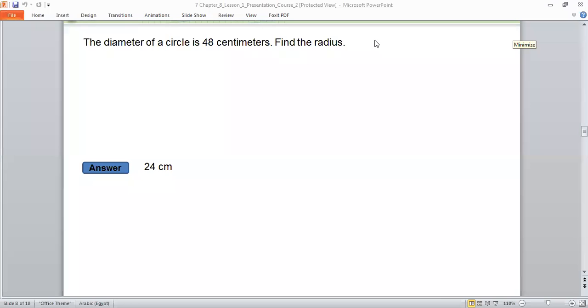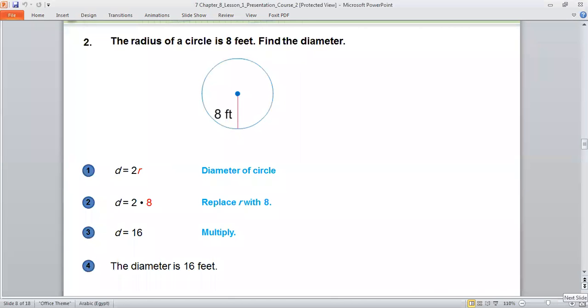So the radius is equal to what? The radius is equal to half of the diameter. So I will divide 48 over 2. It gives me 24. 48 divided by 2 gives me 24.